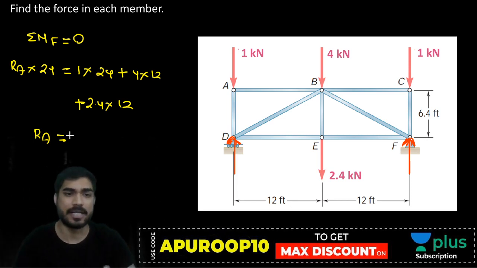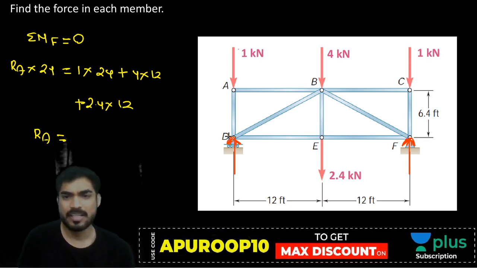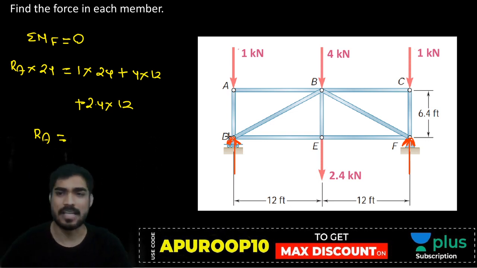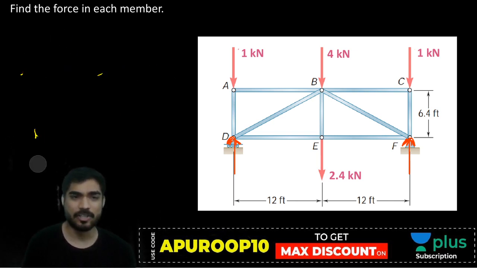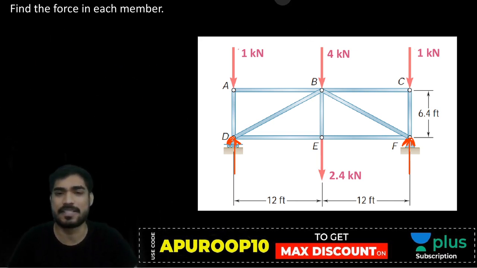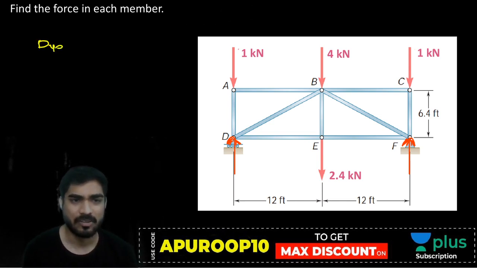How much RA are you getting? 24 plus 48 plus 2.4 into 12, 100.8 divided by 24, 4.18. एक second. Why am I doing this? I am really sorry. You don't need to do all this. See, this is symmetry, na? This is symmetry. I don't know why I was doing this.